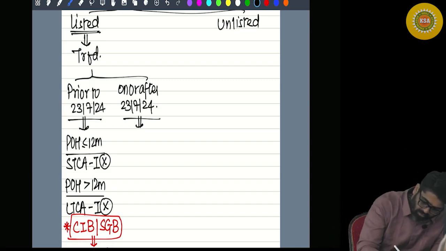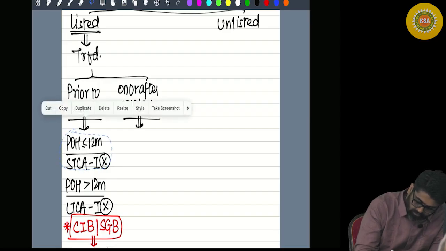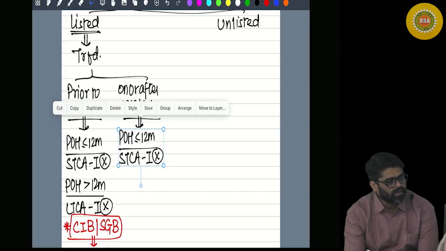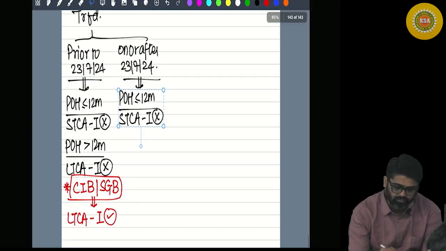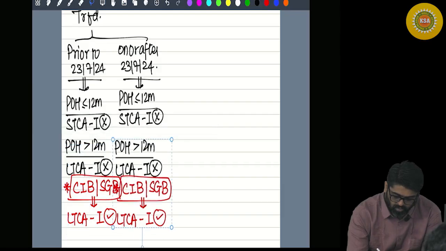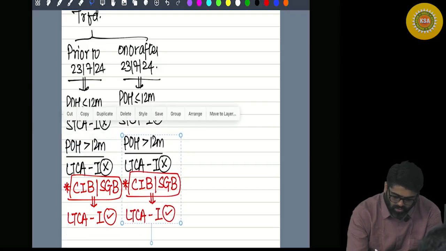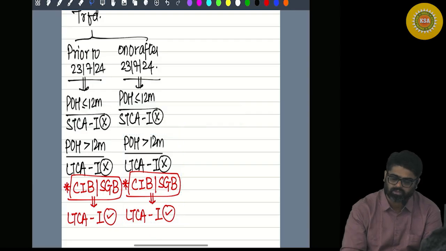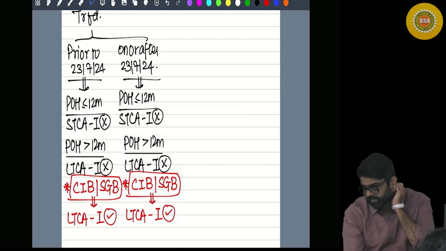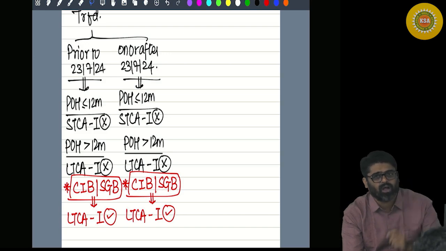So if the period of holding is less than or equal to that, they are still short term, no need to do any indexation. Yes or no? Now earlier, if the period of holding was more than 12 months, was there any indexation? No. Right now also there is no indexation. But earlier you used to get indexation for capital index bonds and sovereign gold bonds.